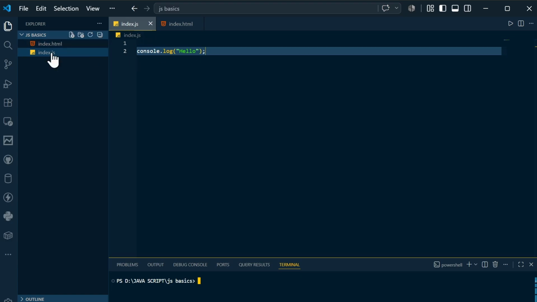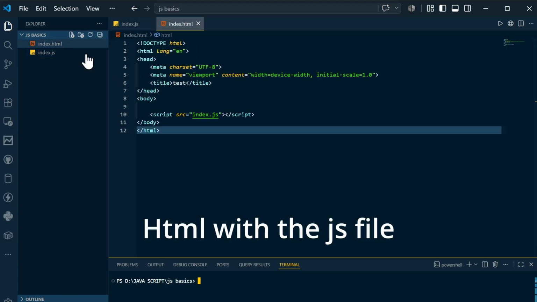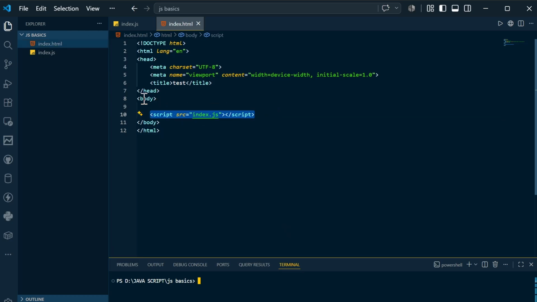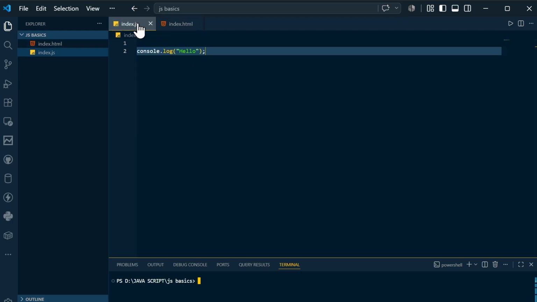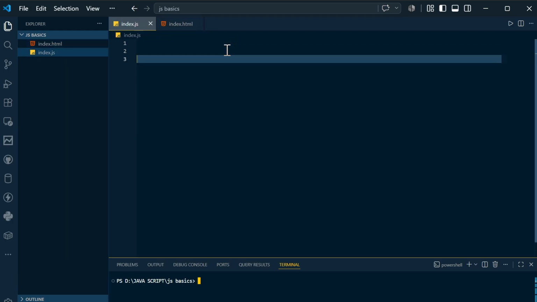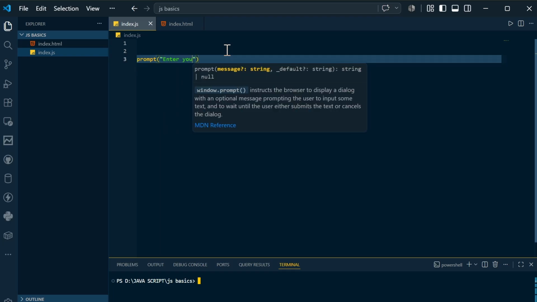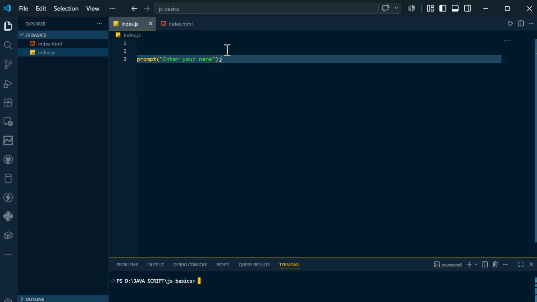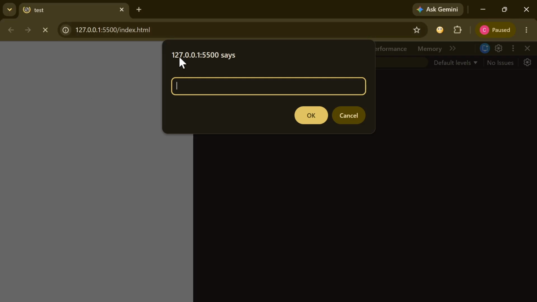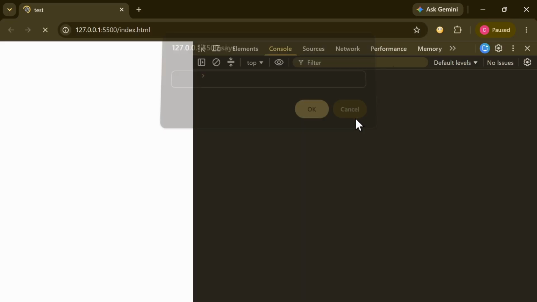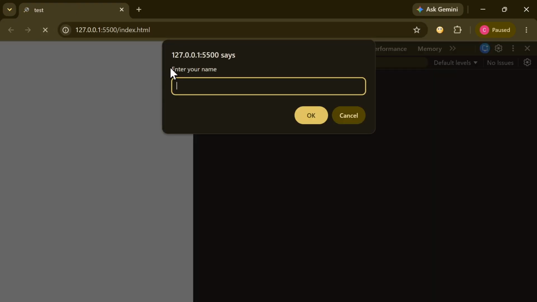So in this fashion, you can connect the HTML with the JavaScript file. I am connecting the JavaScript in the body with the help of the script line. Not only that, let's say I say prompt, and inside that prompt I say enter your name. If you go back to the browser, it's showing you something. It says prompt. If I cancel this and reload, it's asking enter your name.